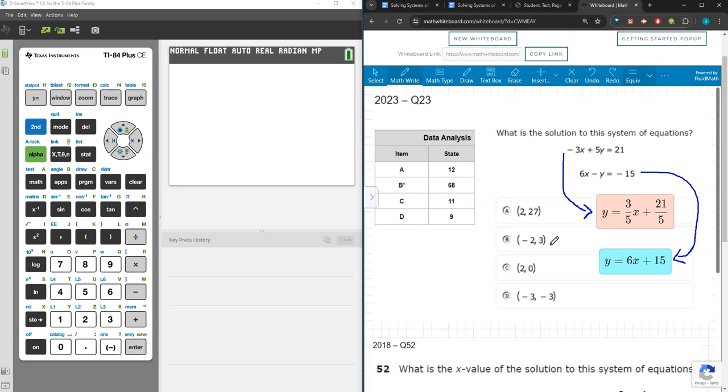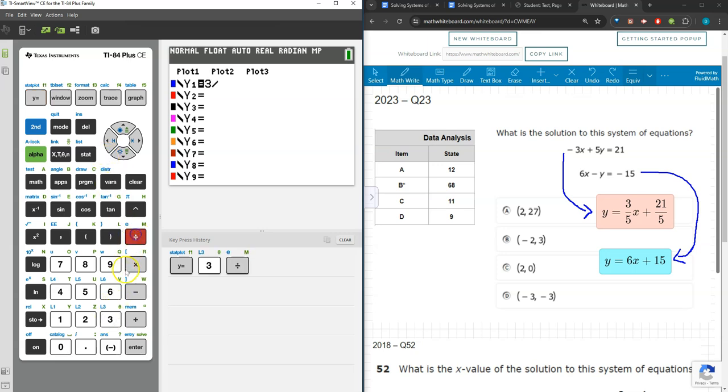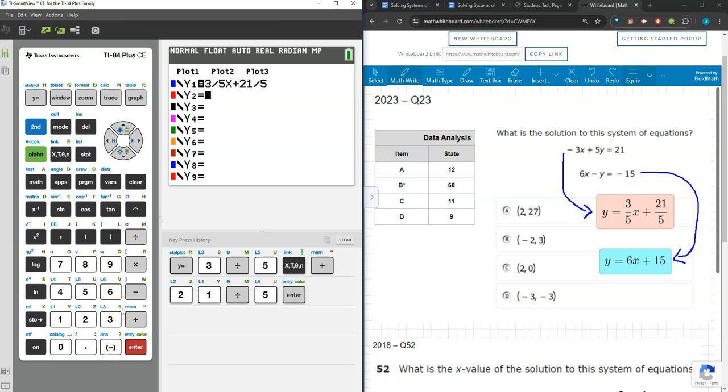And then I'm now going to graph both of these equations into our TI-84 in order to graph and find our point of intersection. So for our first equation, that is a 3/5 x plus 21/5. And for our second equation, that is y equals 6x plus 15.